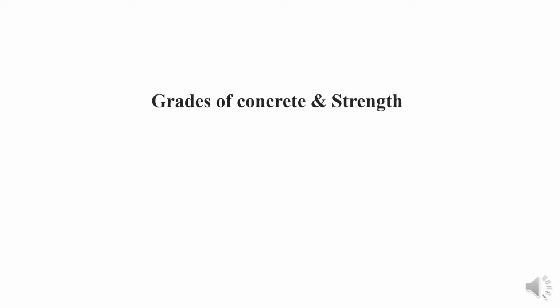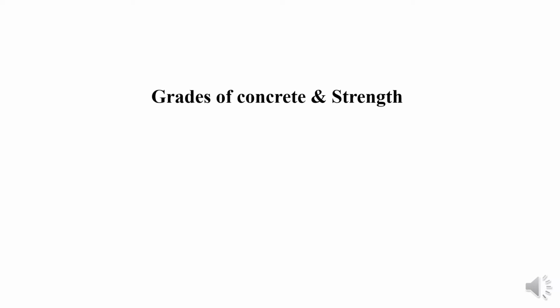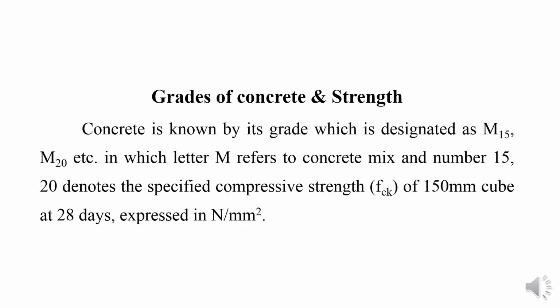First one is the grade of concrete and strength properties like compressive strength and design strength. So concrete is known by its grade, designated by M15, M20, M30 and so on. The letter M refers to the mix, and the numbers 15, 20 denote the compressive strength. That compressive strength is found using a 150 mm cube at 28 days. This is expressed in Newton per mm square.